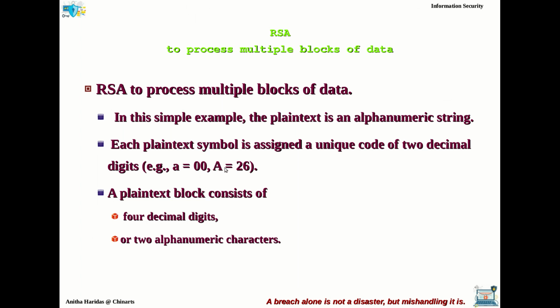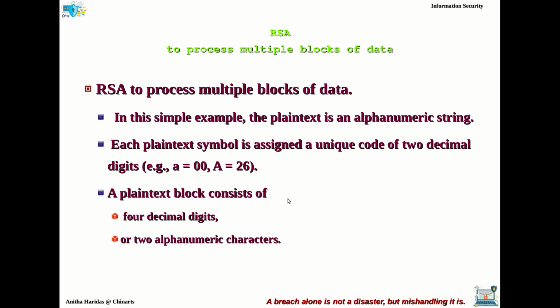If A is a character, 2 decimal digits are used for it, for example 26. For small a we are going to use 00. So obviously for each character I am going to use 2 decimal digits. Therefore, if I am going to have 2 alphanumeric characters in a block, it will give you 4 decimal digits. I hope you have understood how we are getting 4 decimal digits for 2 alphanumeric characters.